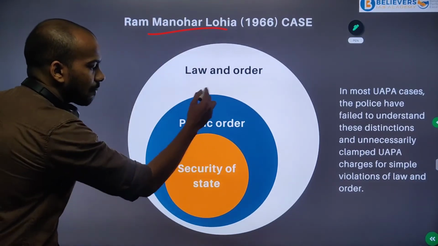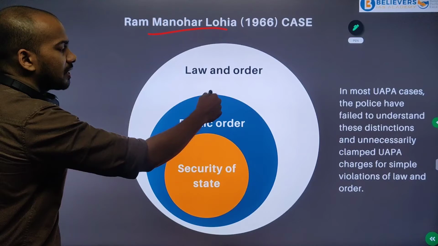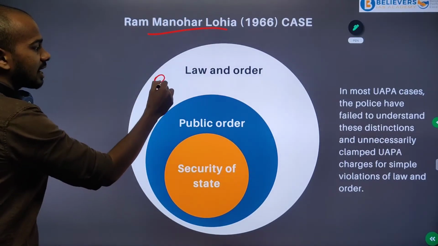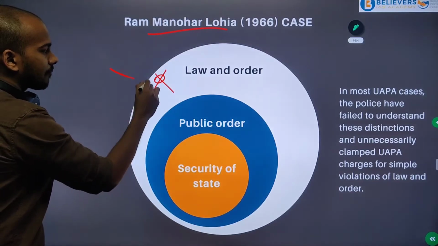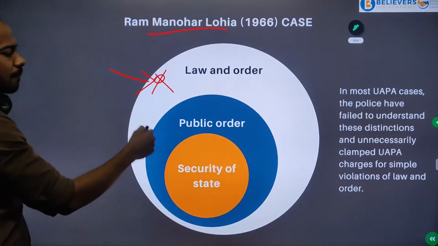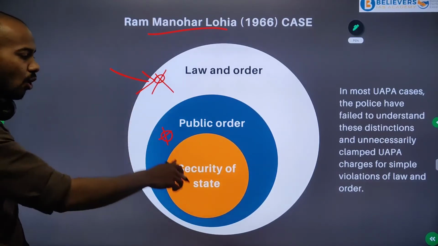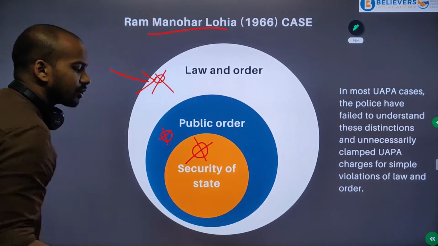Security of the state comes under public order, and public order comes under law and order. But just because you have violated a law, you cannot be charged with threatening the public order or the security of the state.